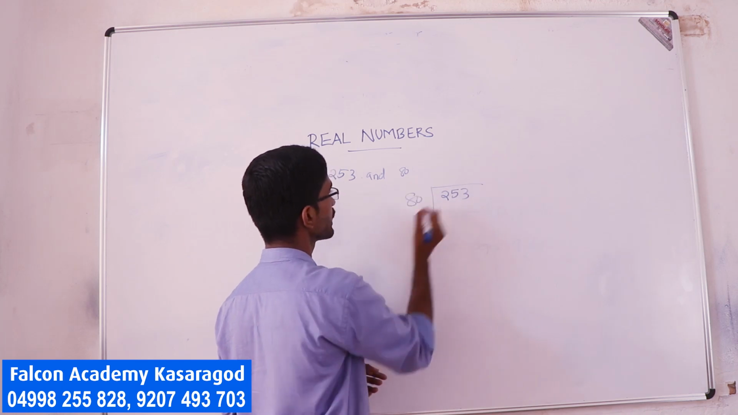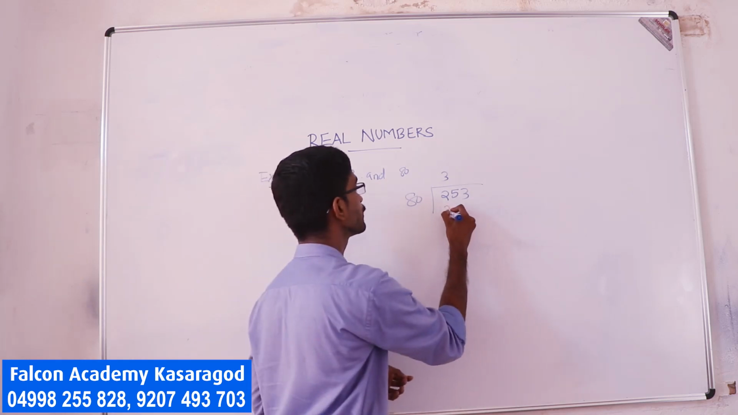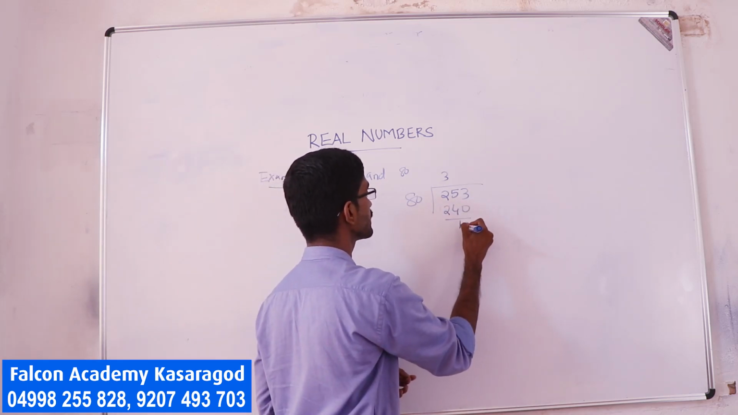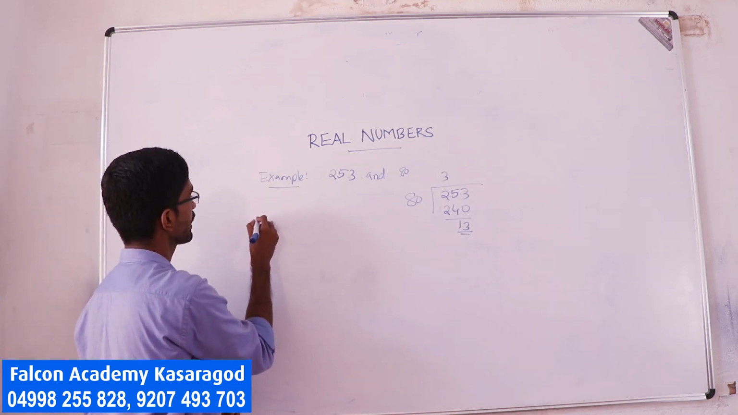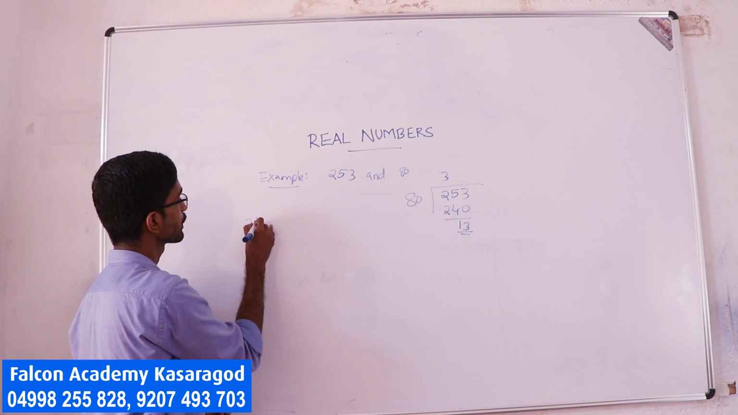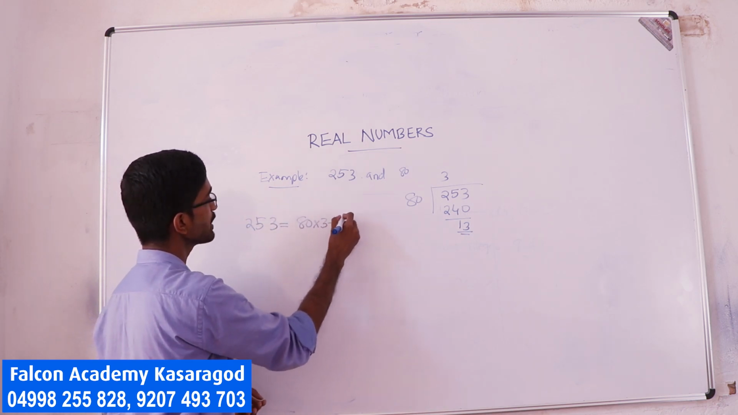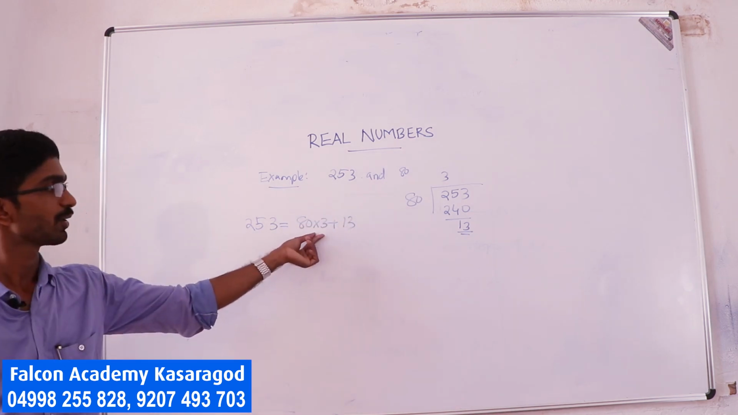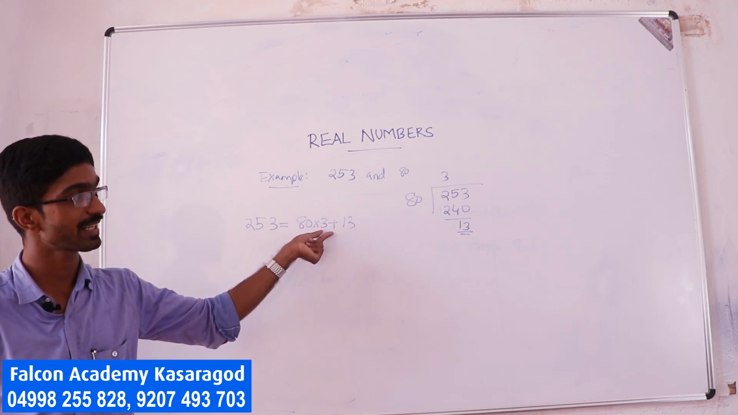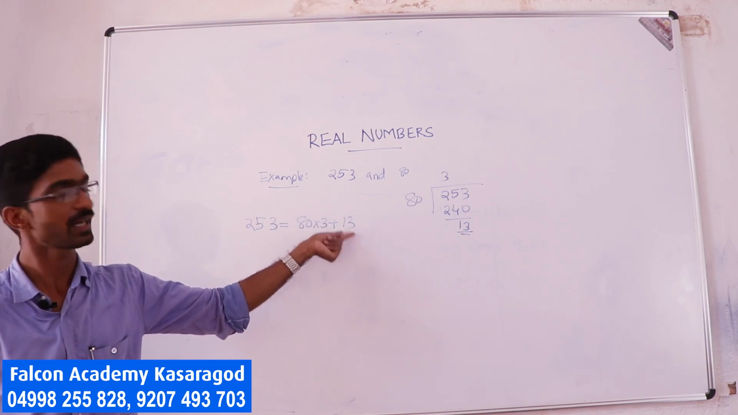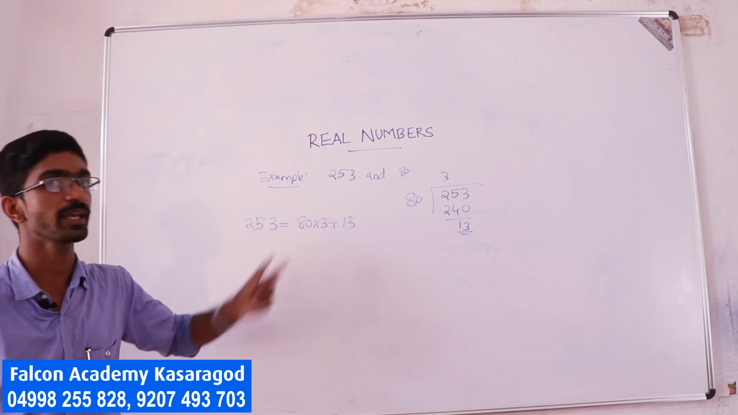253 divided by 80. 80 three times is 240, remaining is 13. So the remainder is 13. So we can write 253 equals 80 into 3 plus 13. So here, what is your A? A is 253, B is 80, Q is 3 and R is 13. So clearly 0 is less than or equal to R, and R, which is 13, is less than 80. Okay.